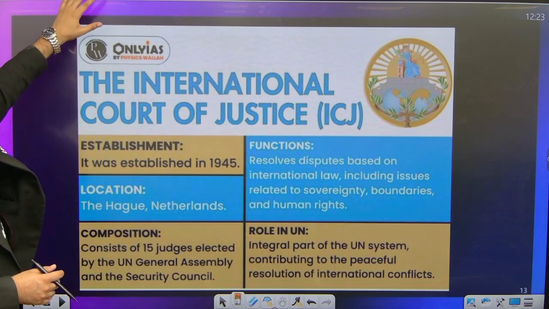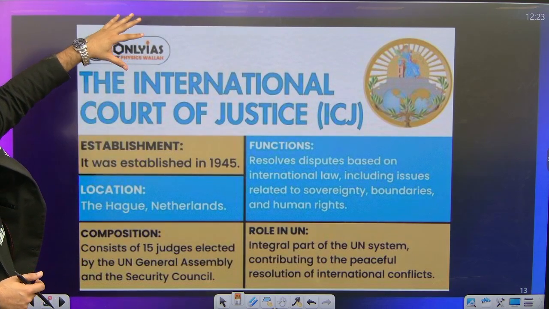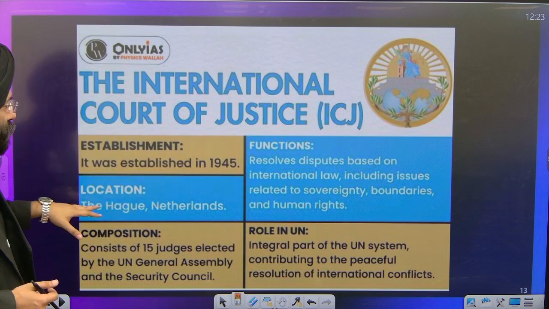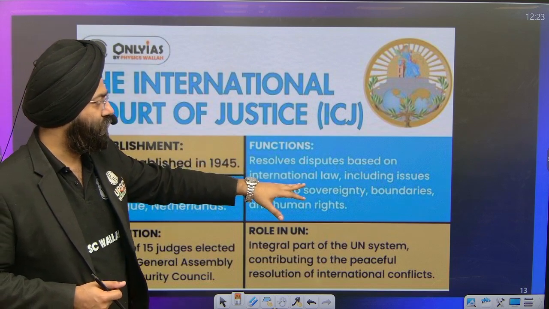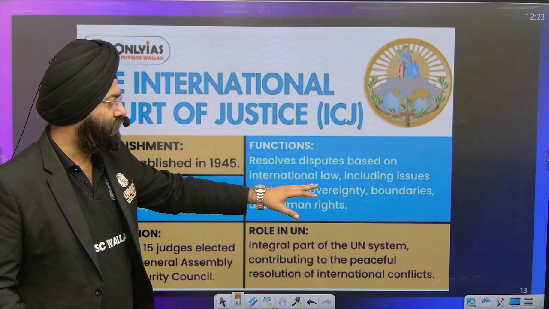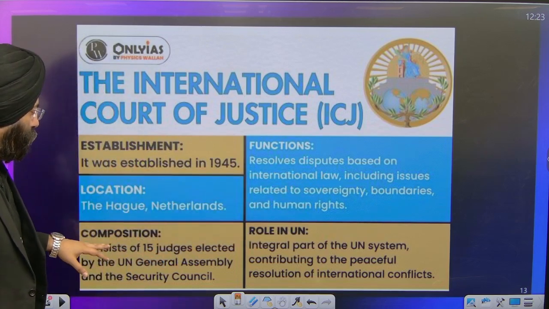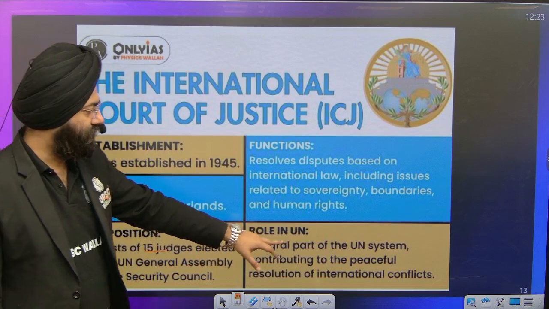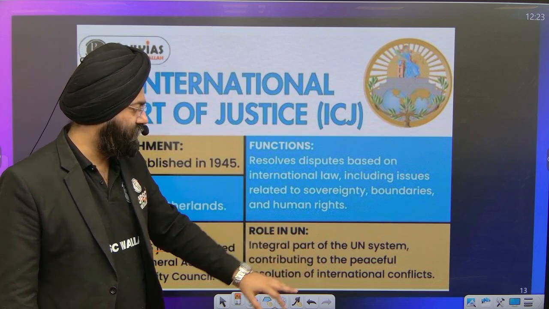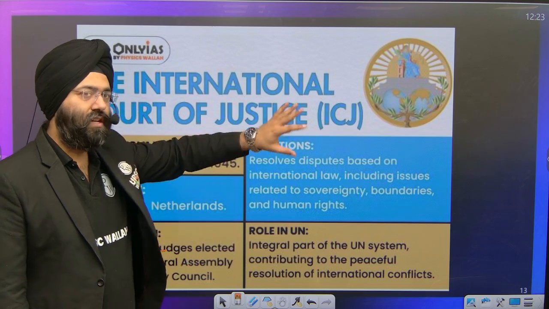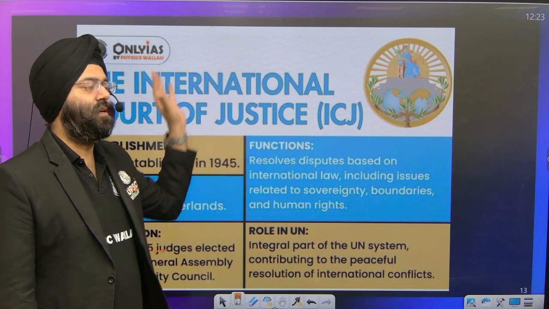Now, this is again basically a sum up of what we had done. Establishment in 1945, location The Hague, function: resolve disputes on international law, including sovereignty, boundaries, and human rights. Composition: consists of 15 judges, an integral part of the United Nations system, contributing to peaceful solution of international conflicts. So what we had seen on the previous page, this is a sum up, right?